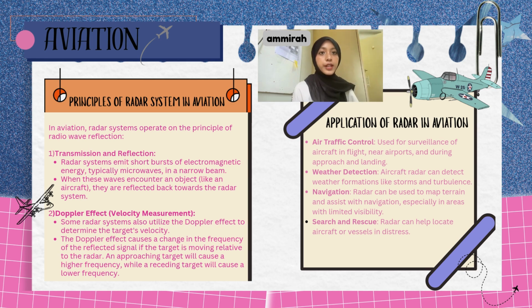Then we have some various applications of radar in aviation. First, air traffic control, which is used for surveillance of aircraft in flight, near airports and during approach and landing. Second, we have weather detection. Aircraft radar can detect weather information like storms and turbulence. Then we have navigation. Radar can be used to map terrain and assist with navigation, especially in areas with limited visibility. Lastly, we have search and rescue, where radar can help locate aircraft or vessels in distress.